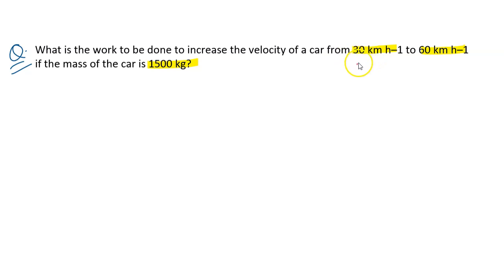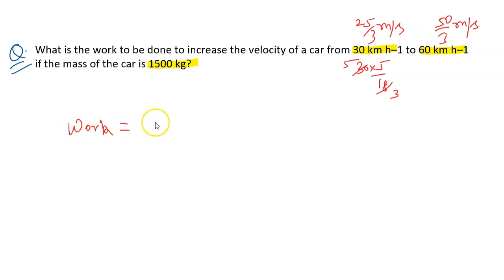So I change the velocity 30 into meters per second, which is 5 by 18 times 30, that will be 25 by 3 meters per second. And similarly this will be 50 by 3 meters per second. So work done will be equal to the change in energy, so final energy minus initial energy.